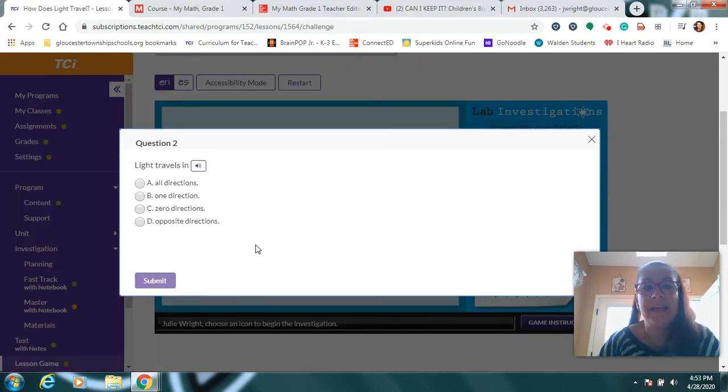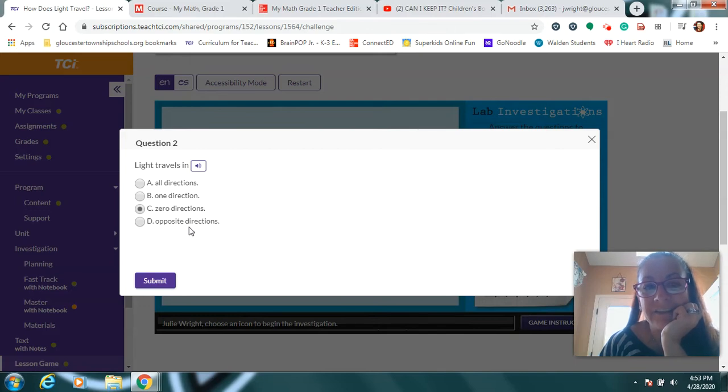For 1 point, light travels in what? Light goes in all directions, only one direction, 0 directions, or opposite directions. This could be confusing. Think about it. We know that light goes in straight lines, but would that only be one straight line only going one way? 0 directions would mean it's not going anywhere. Opposite directions, think about that.